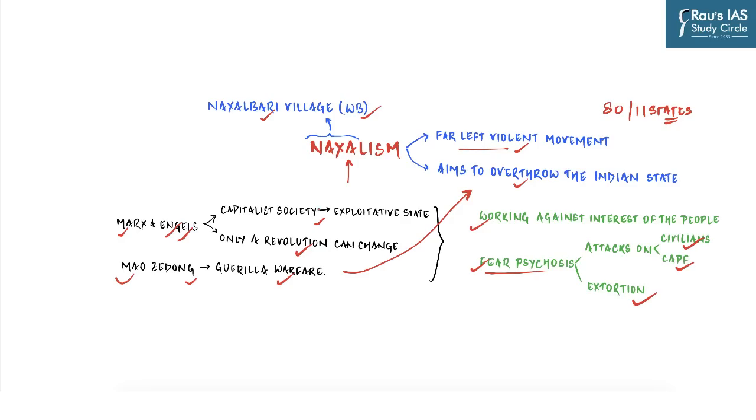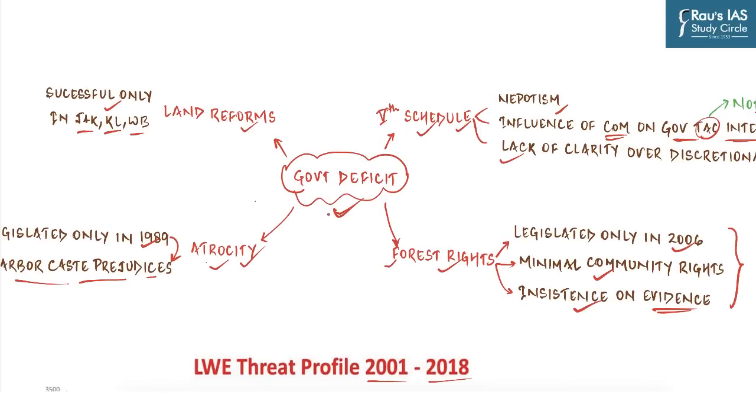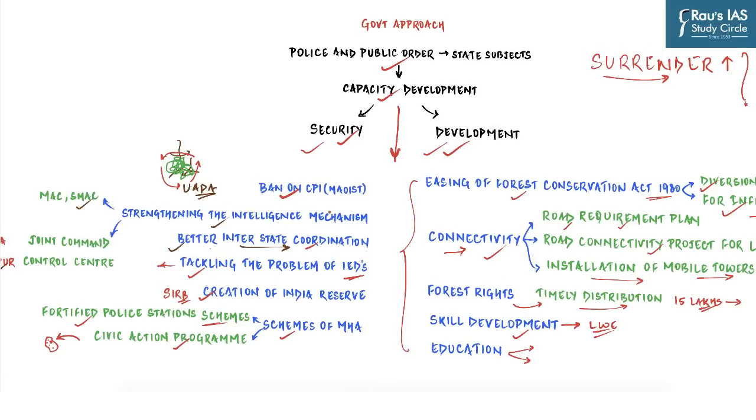So this discussion is very pertinent from the perspective of GS3 mains examination. And in this discussion we understood the idea behind Naxalism, how it originated, what were the deficits in our legal framework which actually gave rise to the Naxalism, and then finally what has been the government approach to counter left-wing extremism. Let us now move on to the next news.